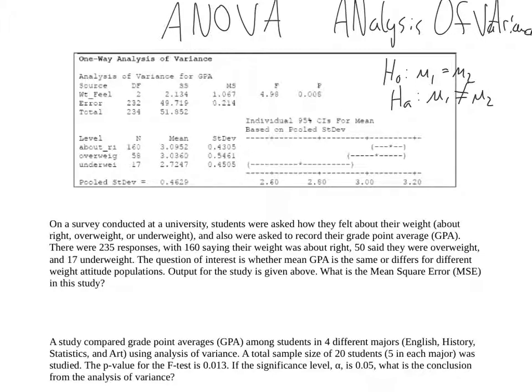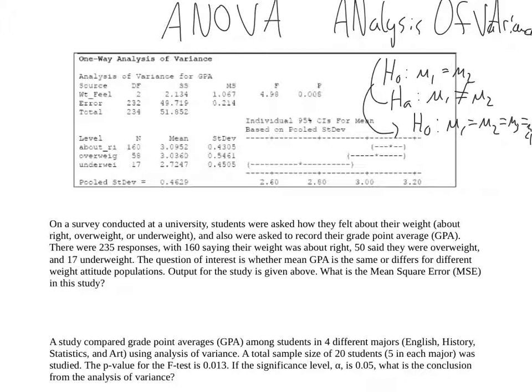And we rewrite these hypotheses for the hypothesis test to instead say, let's say we have 4 groups. So now this becomes a null hypothesis of mu1 equals mu2 equals mu3 equals mu4. Ran out of space there, but you get the point.